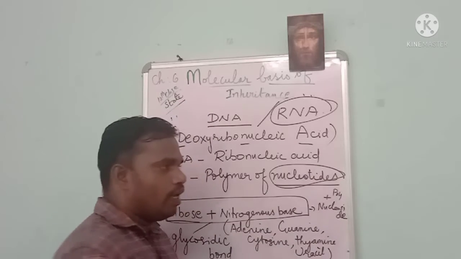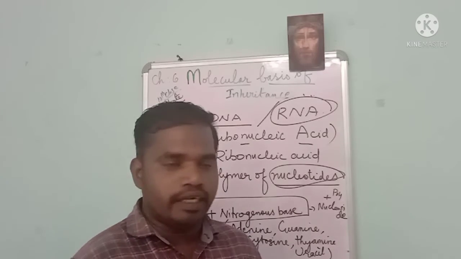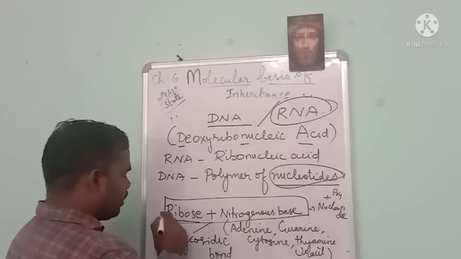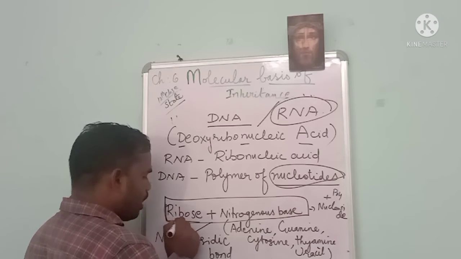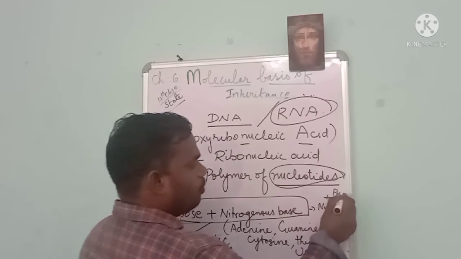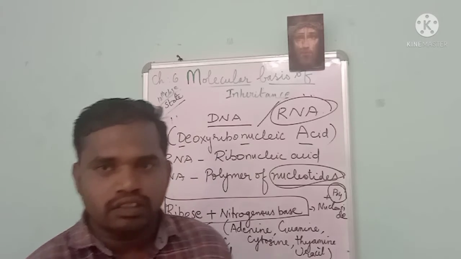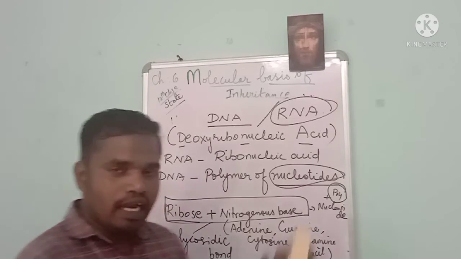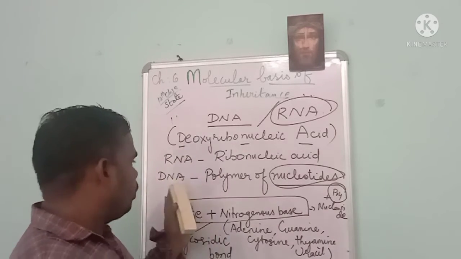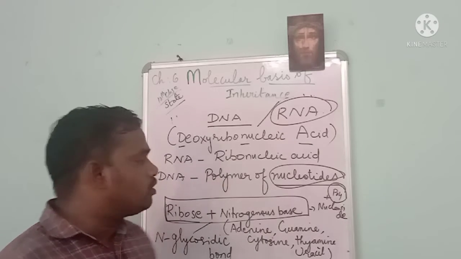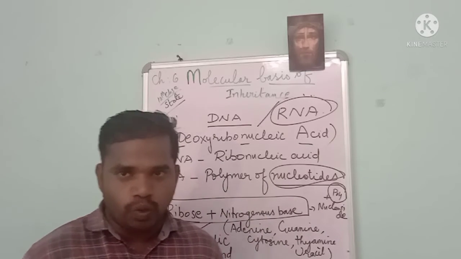I hope you now understand what a nucleotide is. A nucleotide has the components ribose, nitrogen base and phosphate. This is the nucleotide, so DNA is composed of polymers of nucleotides.